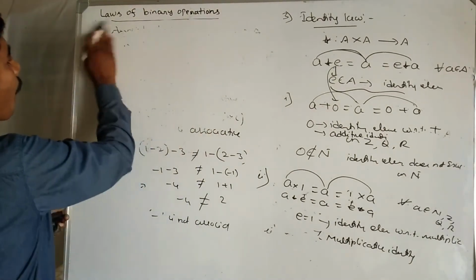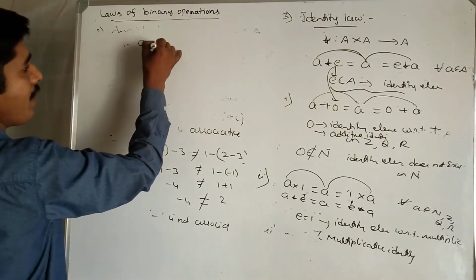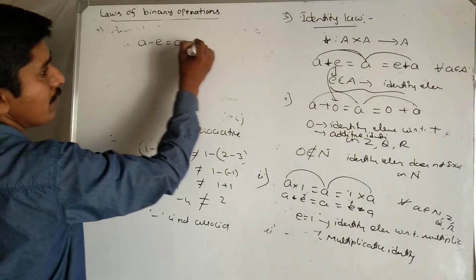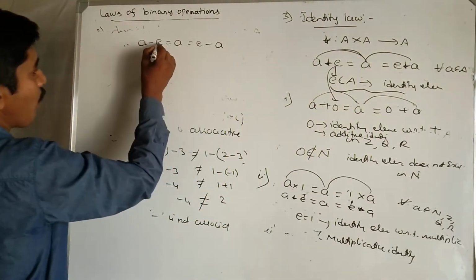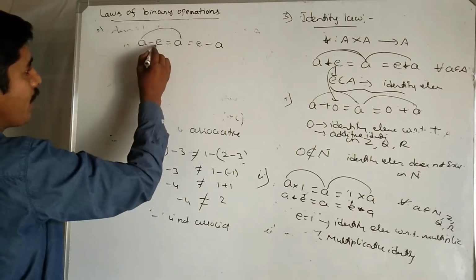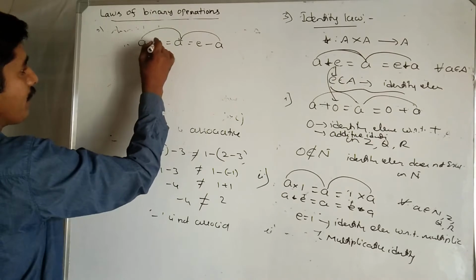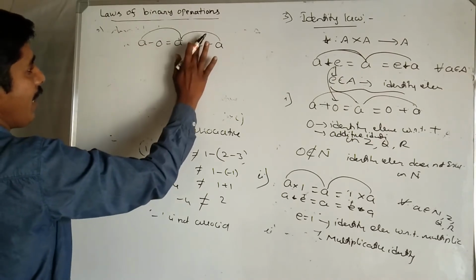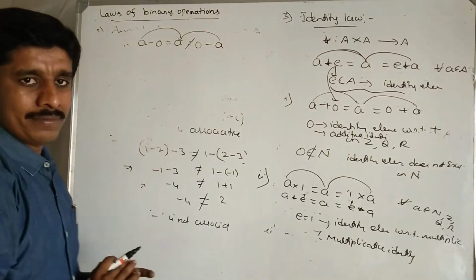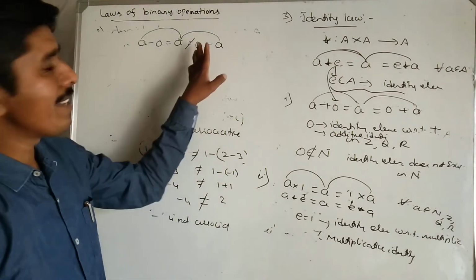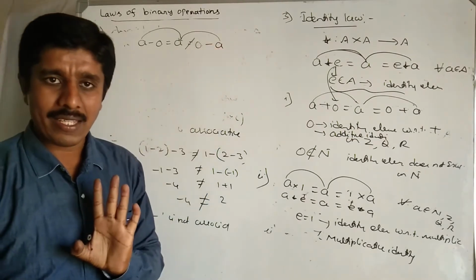Suppose here, replacing star by minus: a minus e equal to a, and e minus a. For what value of e do we get the same element a? Suppose you take 0: a minus 0 is a, but 0 minus a is minus a, which cannot be a. Mind it, identity element does not exist with respect to subtraction.